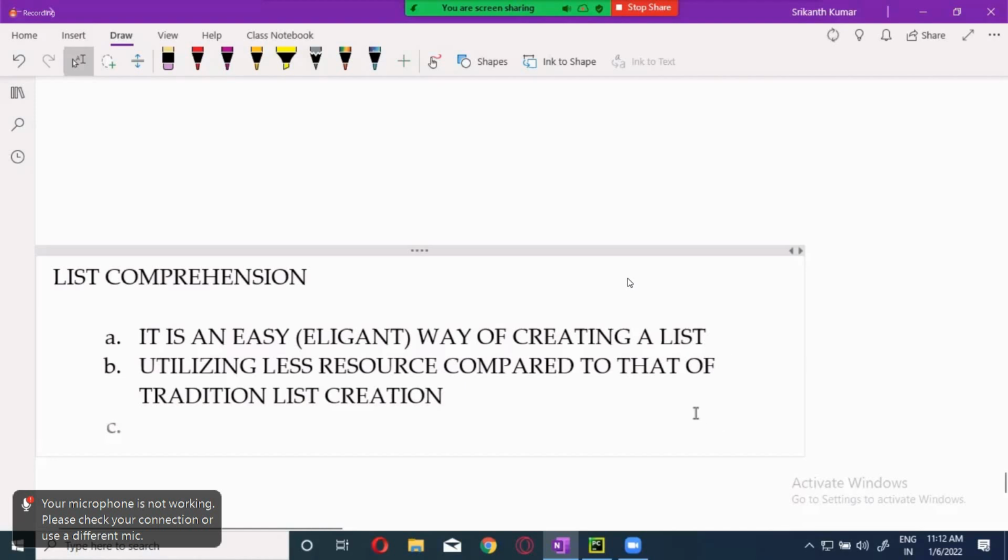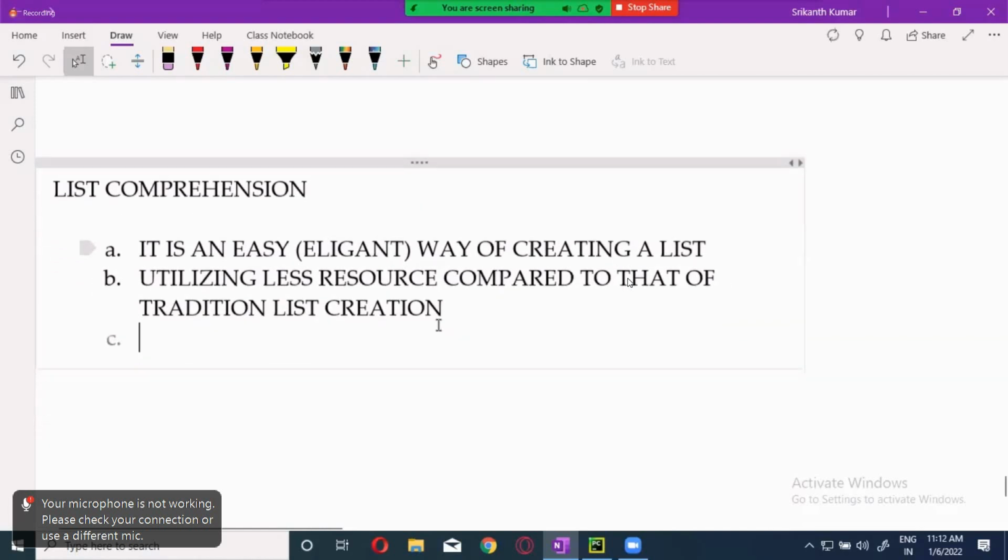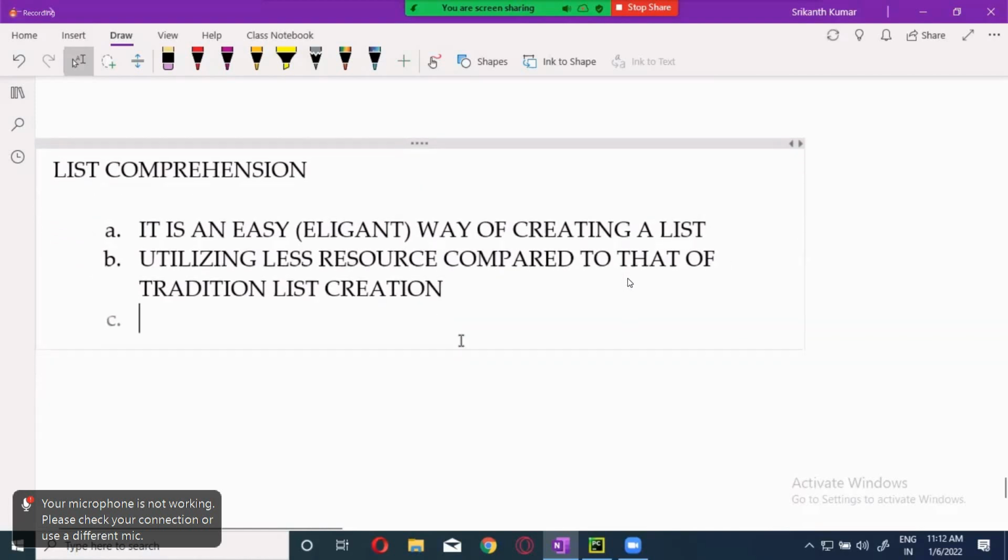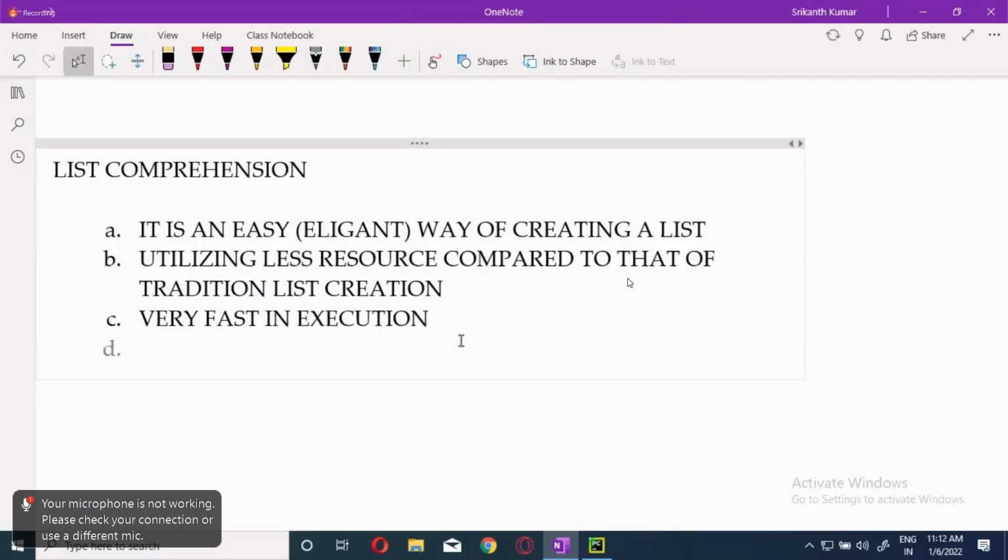Now, the third way is that its execution is very fast. These are some of the major things. And again, never use list comprehension for complex logic.